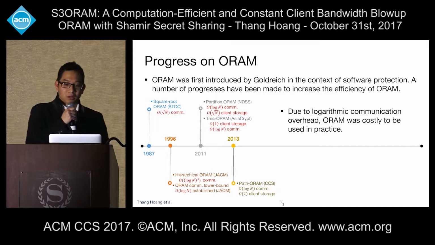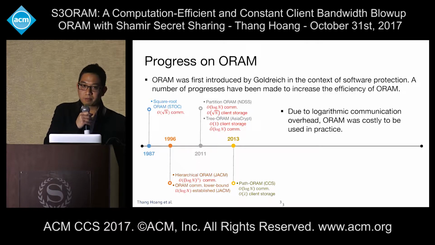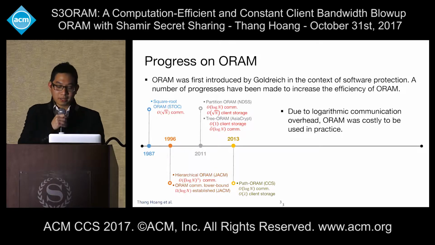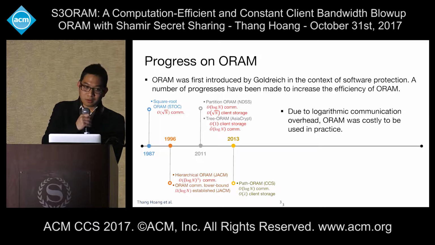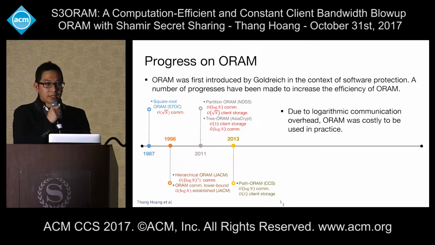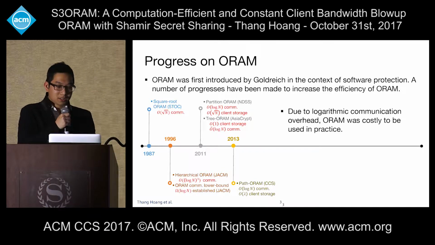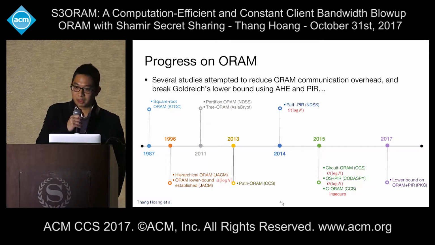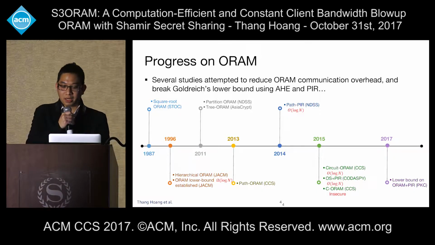However, due to the communication overhead, ORAM was thought to be too costly to be used in practice, and since then there has been a lot of progress trying to increase its efficiency. Researchers tried to break the Goldreich lower bound by using additively homomorphic encryption and PIR.